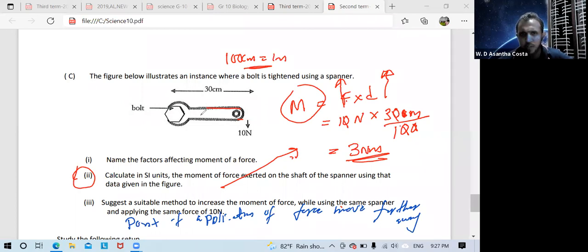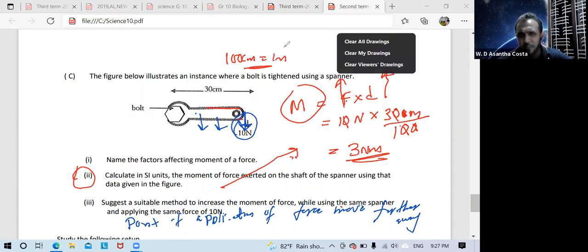Sometimes you can apply here also, but if you apply at this place, more moment can be taken. So if you write a general meaning similar to this answer, you can get a mark.